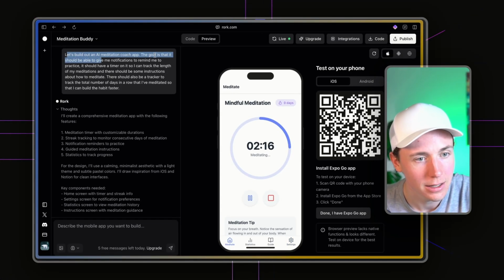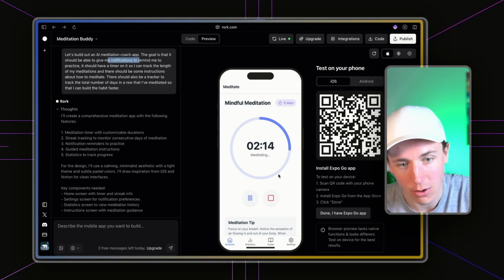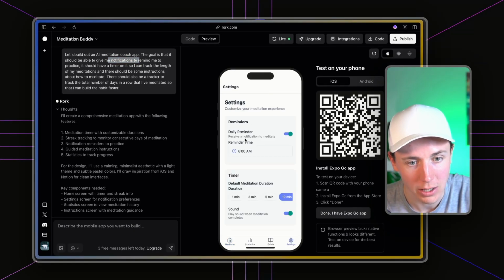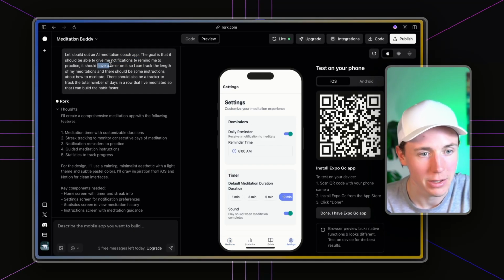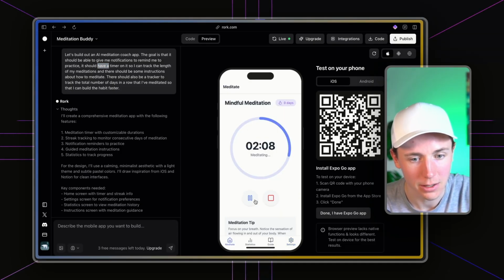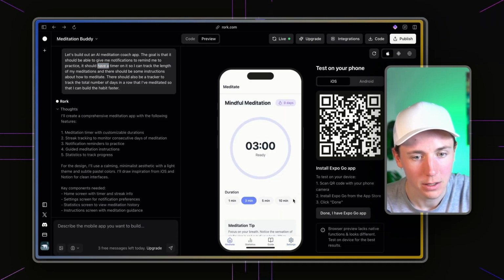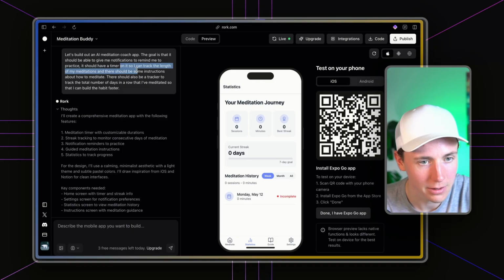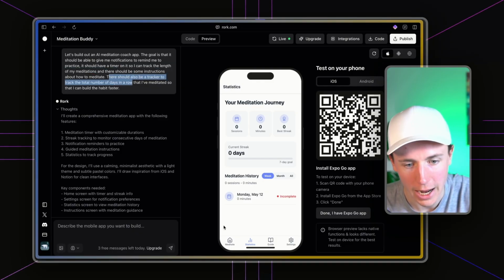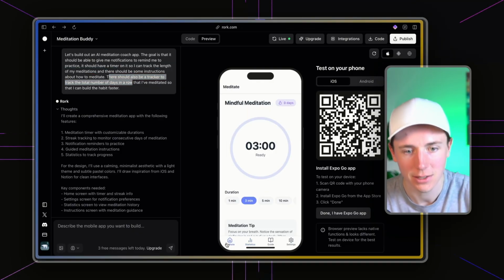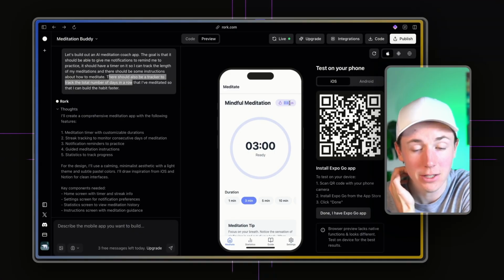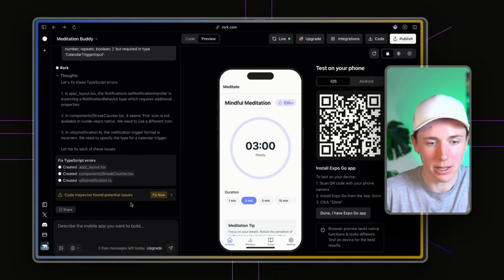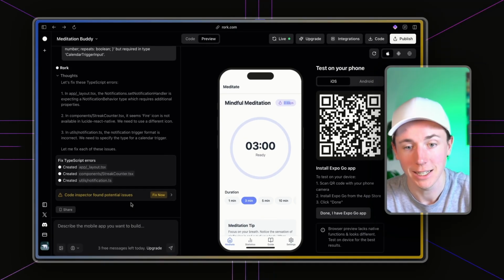I said it should give me notifications to remind me. Okay, we saw that. It's giving me notifications. It should have a timer on it. That was the biggest thing, first thing right here. Let's say I finish up. It says incomplete. And then it says track the length of the meditations. There should be a tracker. It built out a custom stats tracker, the number of days in a row. It's pretty wild. So this is almost exactly what I wanted.